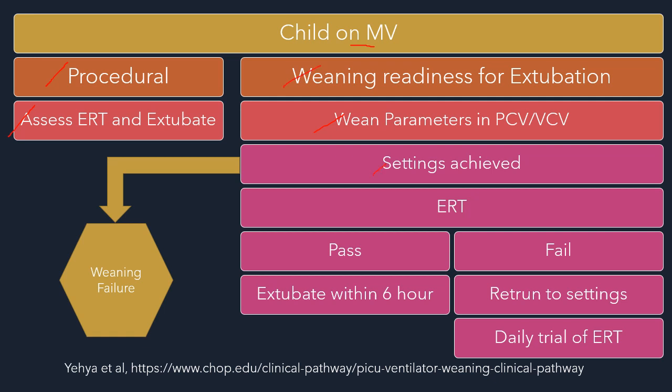Once the settings are achieved, try to do an extubation readiness trial. If the patient has passed, extubate within 6 hours. If the patient has failed, then return to the previous settings and try to do a daily extubation readiness trial.